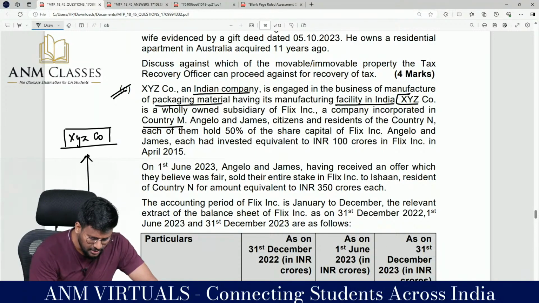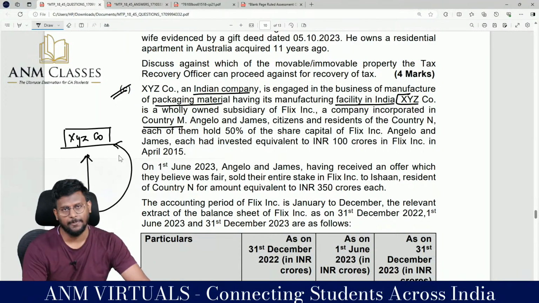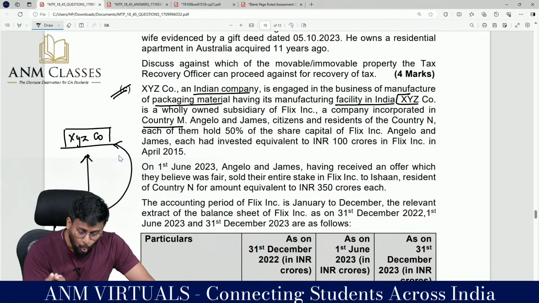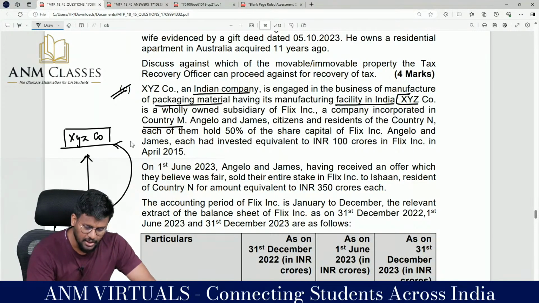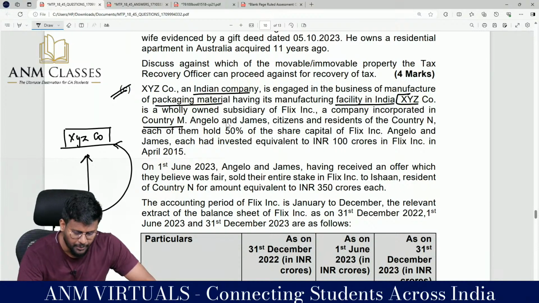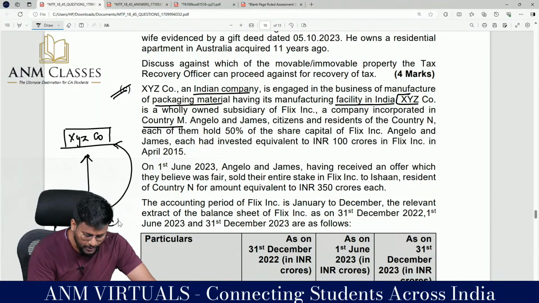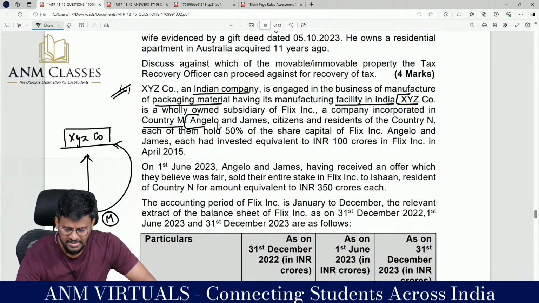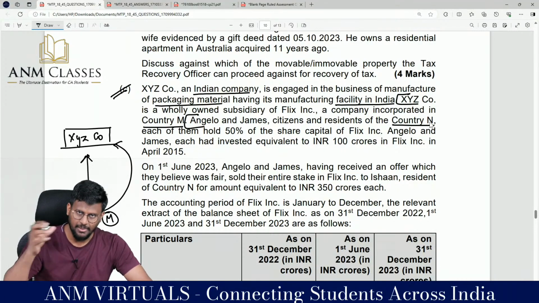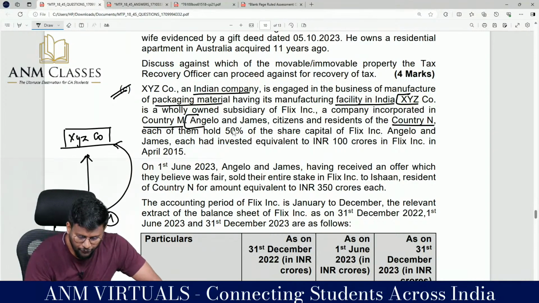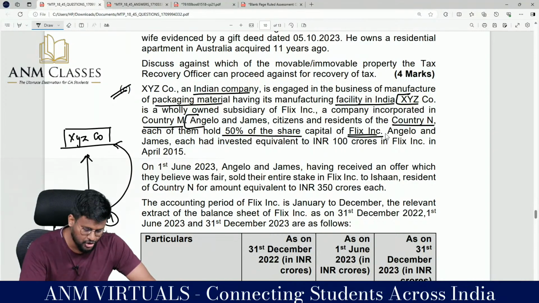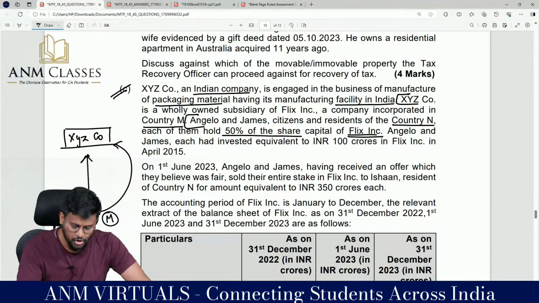Okay, fine. So who has given the money? Flix company has given the money. Pay attention: XYZ company is a wholly owned subsidiary of Flix Incorporation, situated in country M. Angelo and James, citizens and residents of country N, some other country, each hold 50% of the share capital of Flix Incorporation. So Flix Incorporation is owned by Angelo and James, each holding 50%.